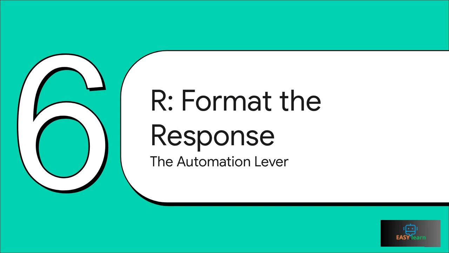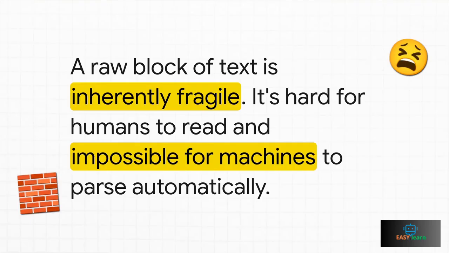And here we are at our final lever. And honestly, for automation, this might be the most crucial one of all, R for response format. This is what turns a cool AI output into something that's actually useful for other machines and applications. If you don't give it any direction, an AI will just spit out a wall of text like this. Sure, all the right information might be buried in there, but it's a total mess. A person has to read through it, and another computer program? Forget it. It can't do anything with this automatically.